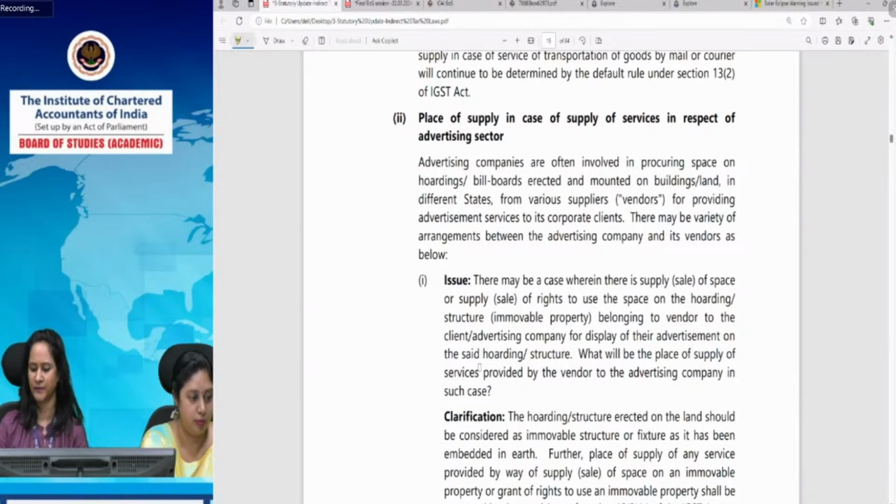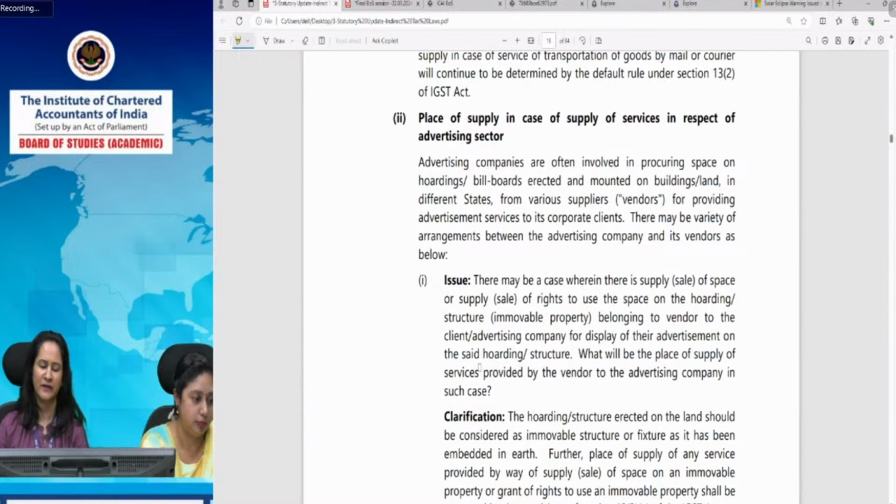At the set location. So in that case, the place of supply shall not be covered under section 12(3)(a) because there is no such immovable property or structure, and the service is provided by a vendor to the advertising company, with no sale, no supply of space, and no supply of right to use the space by the vendor to the advertising company. So the said service does not amount to sale of advertising space or supply by way of grant of right to use the space. Accordingly, place of supply shall not be governed by section 12(3)(a), because that takes into account services relating to immovable property.